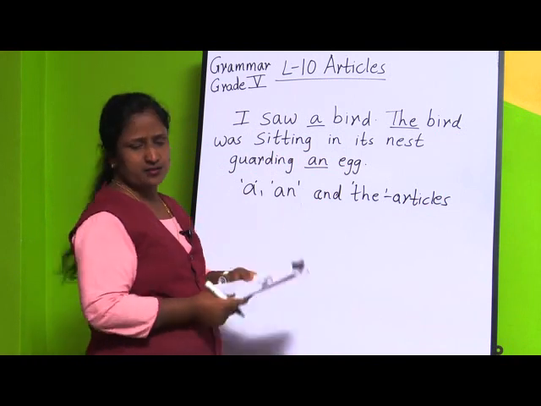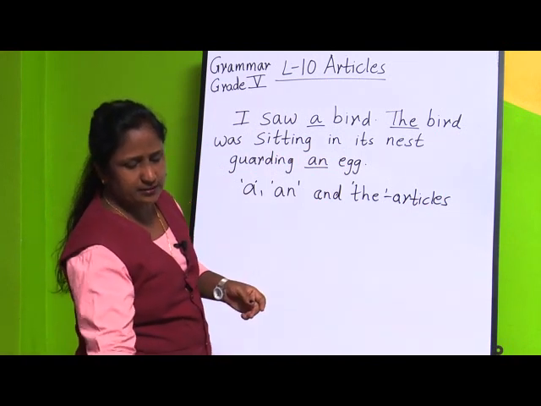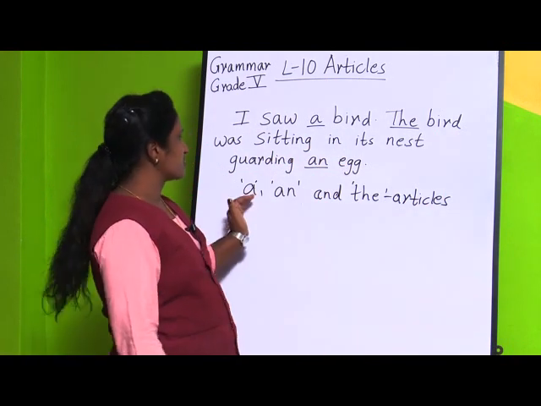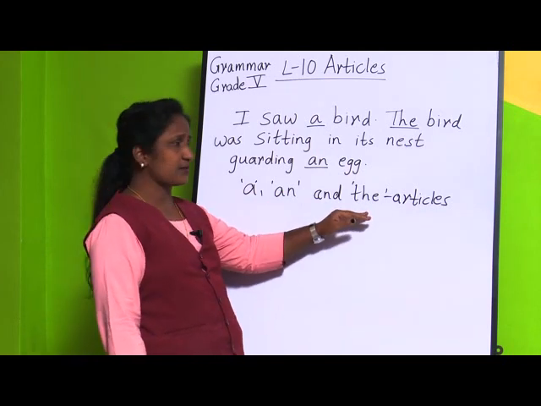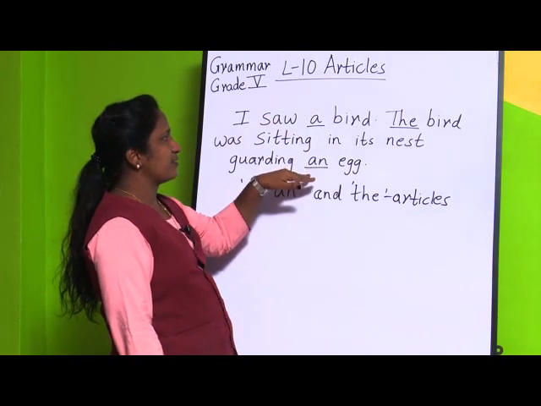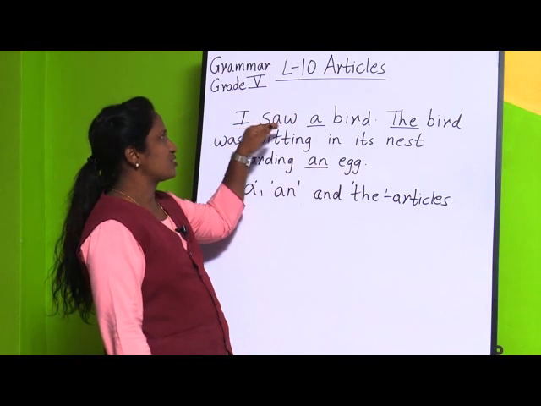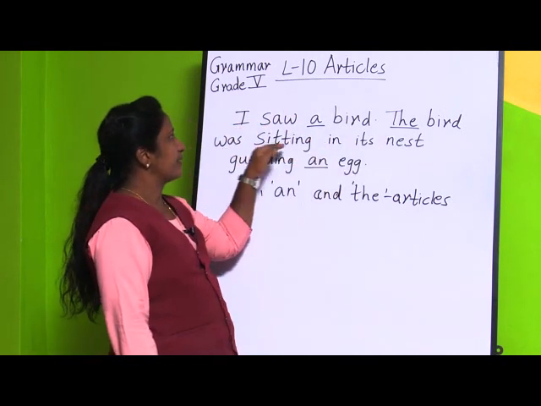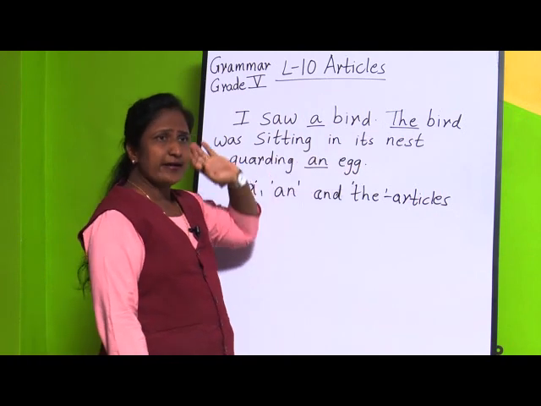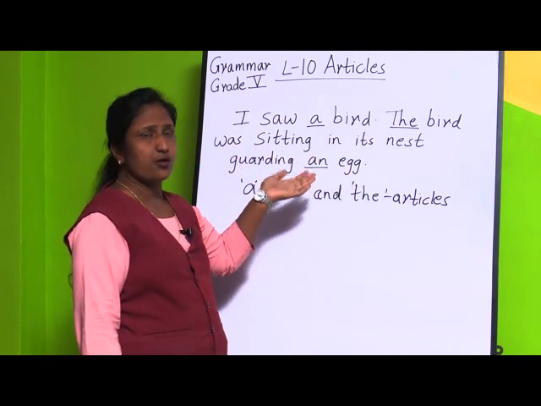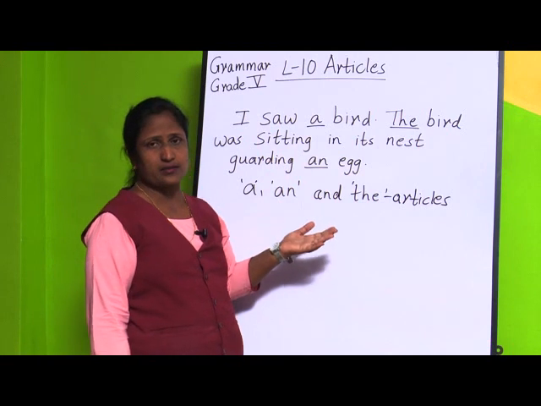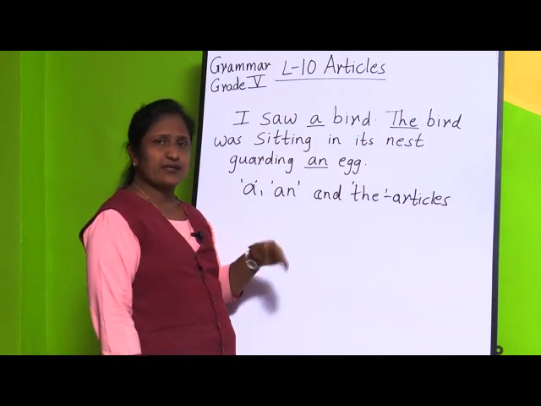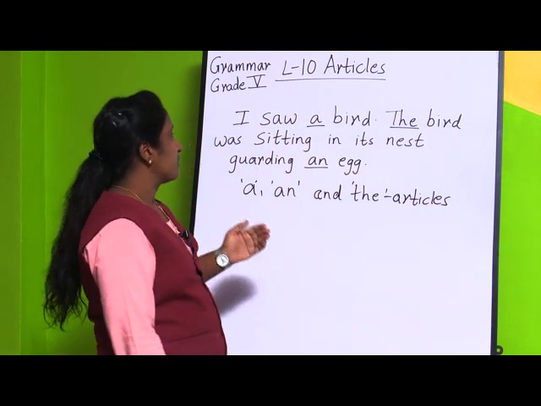Children, I have told you these are three articles: a, an and the. In the sentences here, in I saw a bird, a is an article, and in The bird was sitting in its nest, the is an article. Why we use a, an or the wherever necessary, we will study later.